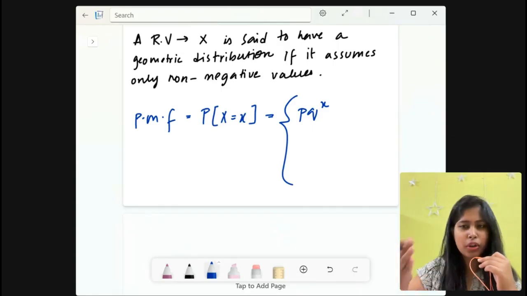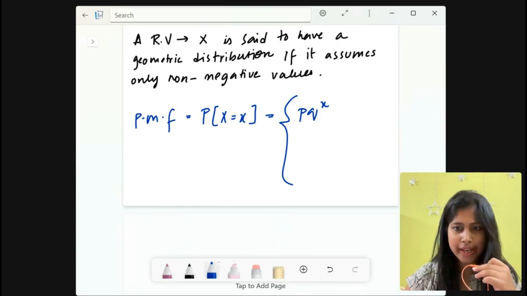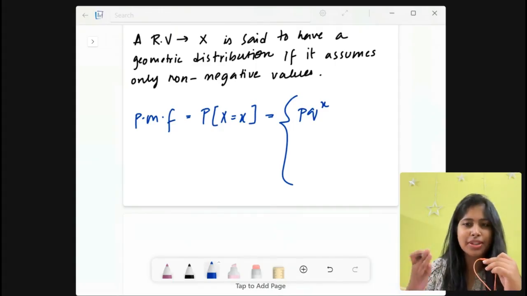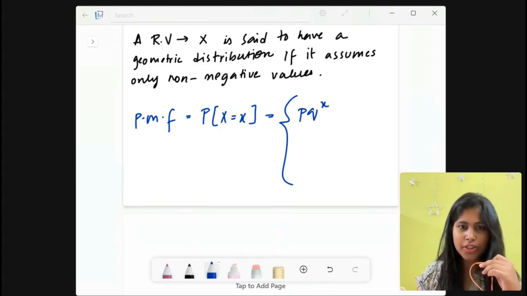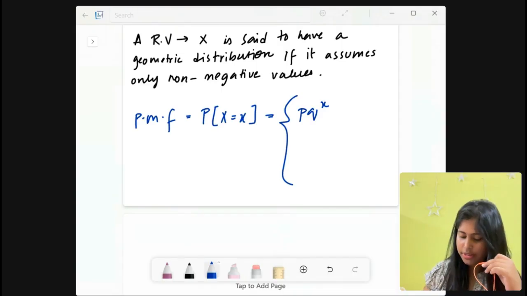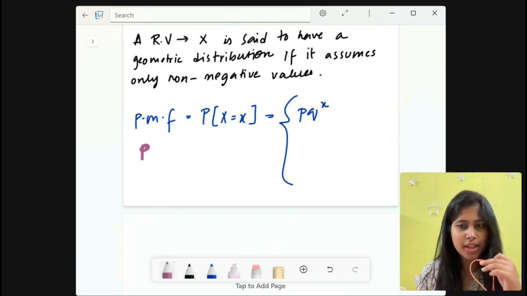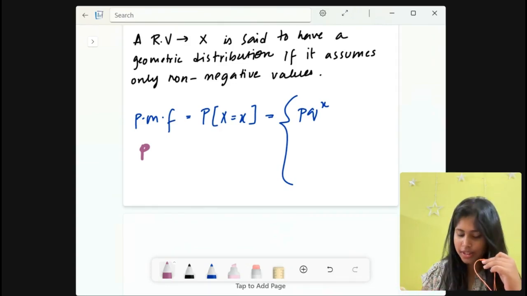For the Bernoulli distribution, the parameter was p, for the binomial distribution the parameters were n and p, and for the Poisson distribution the parameter was lambda. For the geometric distribution, the parameter is p, or q, whatever, because if you know p you can get q, and if you know q you can get p. So here p is the parameter.